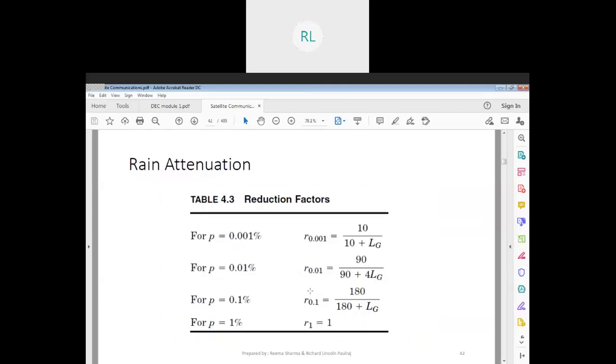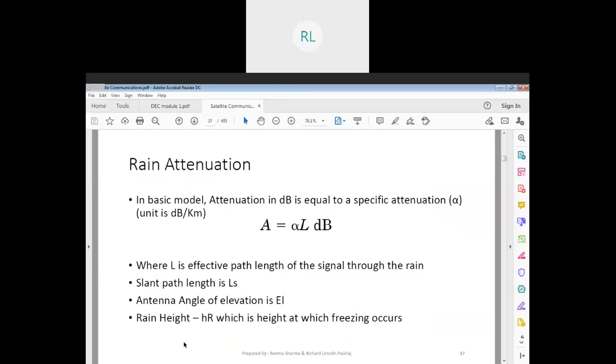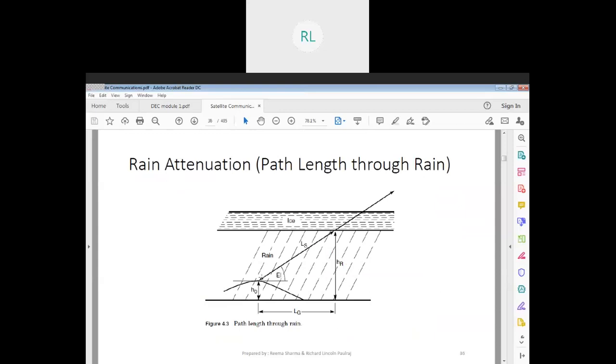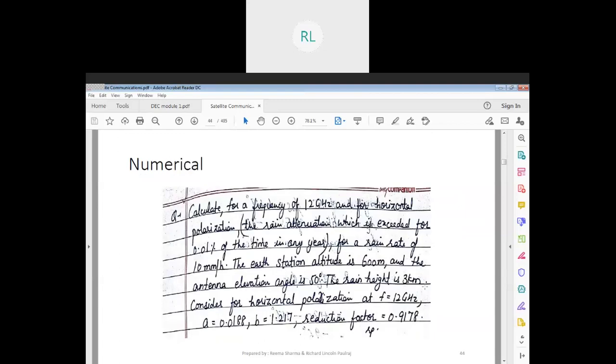And the antenna elevation angle, so what is this elevation angle? EL is 50 degrees. As I told you previously, we have certain formulas for elevation angle. If it's less than 10 degrees, then LS is complicated, so we make it greater than 10 degrees and we calculate our EL, which is nothing but your angle of elevation. Fine, so let's get back to the problem statement.